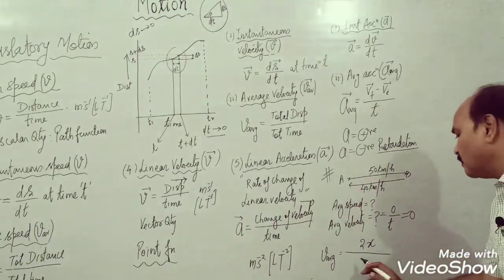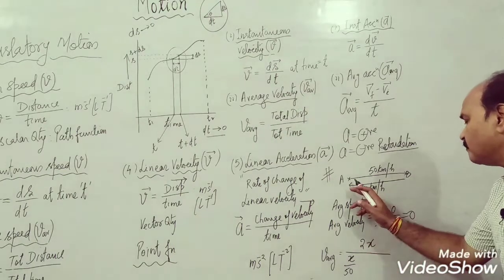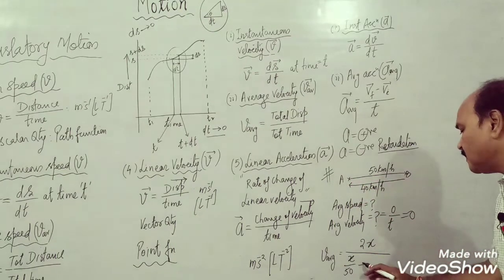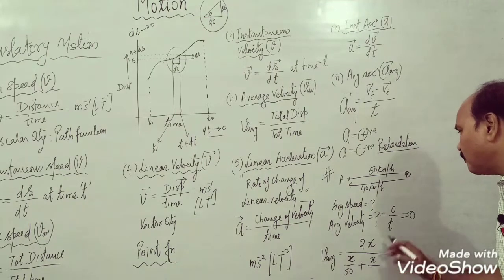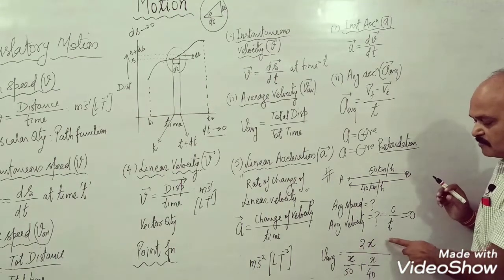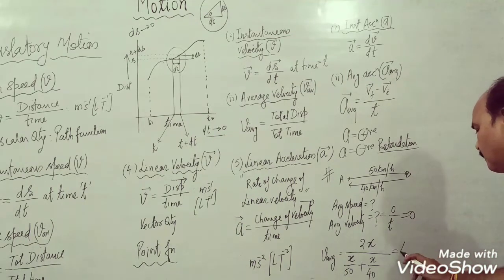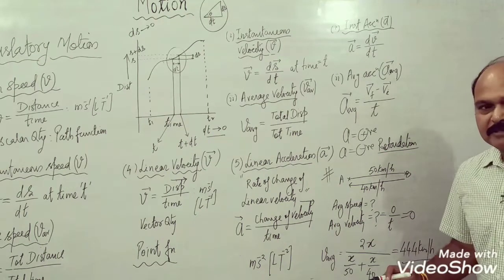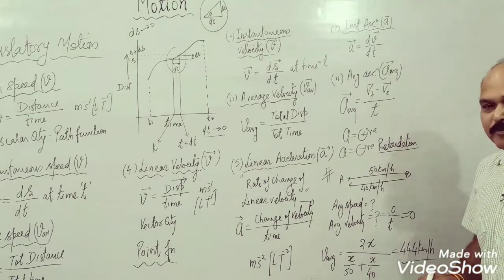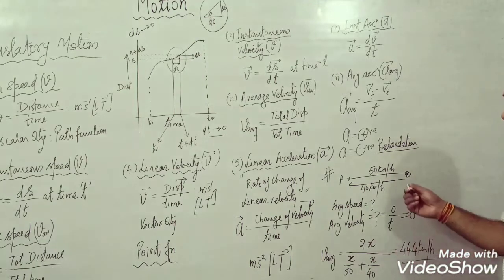So total time is x upon 50, the time to move from A to B, and x upon 40 to move from B to A. The numerator is x plus x, total distance, and the denominator is total time. If we solve this, we get 44.4 km per hour. So average speed is 44.4 km per hour. And average velocity of the journey is 0.